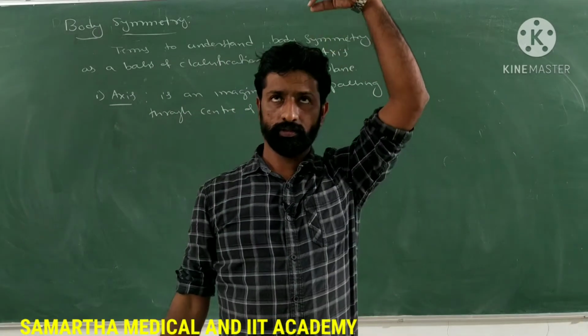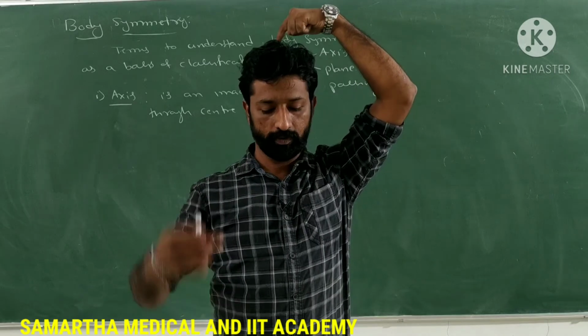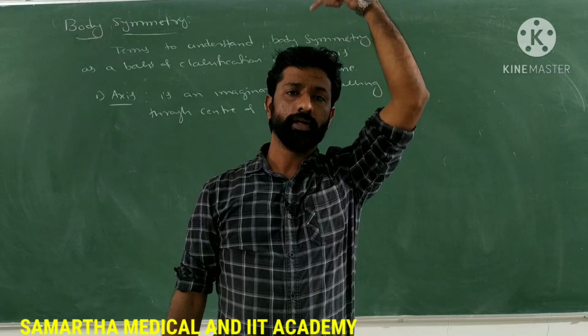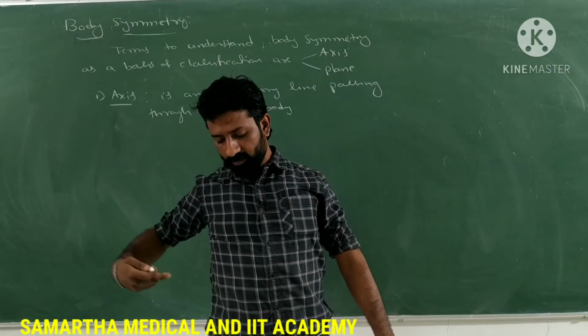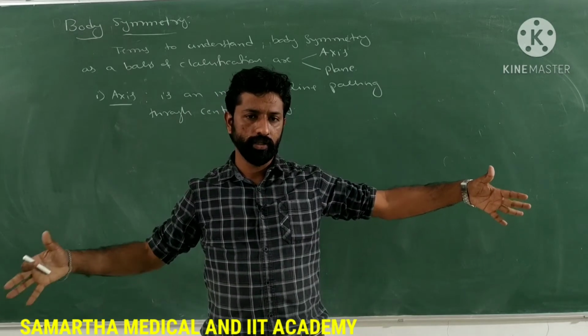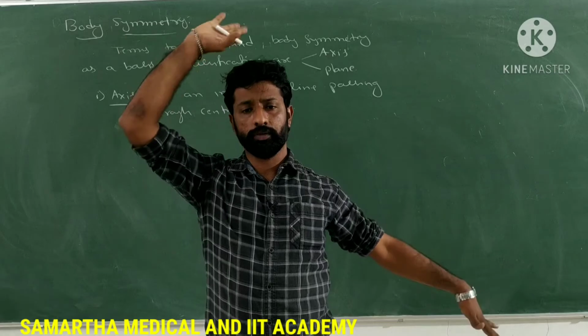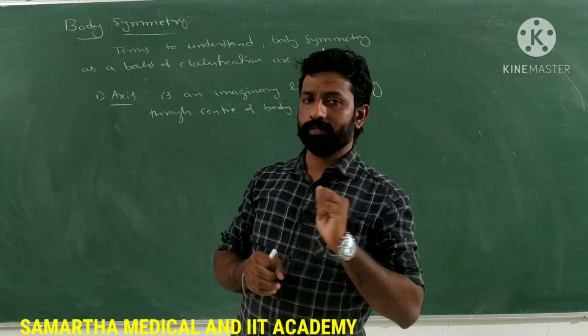See, here there is no line present. Just imagine a line passing through the center of my body, then it is called an axis. Similarly, a line can pass through the center of my body from left to right, or right to left, then top to bottom. So based on this, the axis is of two types.